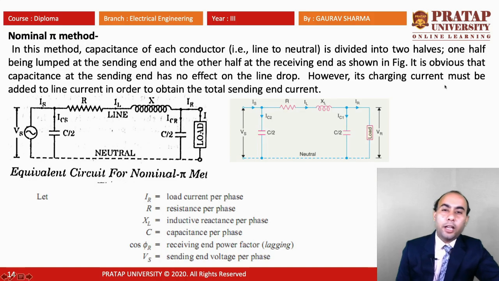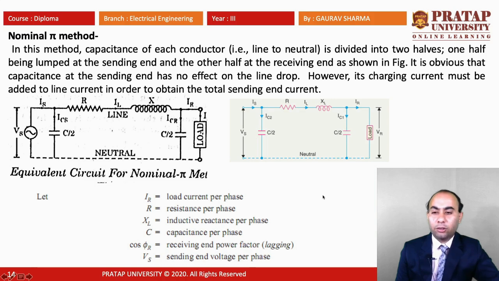Now, at last we have the nominal pi method. In this method, the capacitance of each conductor is divided into two halves, one half being lumped at the sending end of the line and the other half at the receiving end, as you can easily see in the figure. Its charging current must be added to the line current in order to obtain the total sending end current. So half of the capacitance is at the sending end voltage and half of the capacitance is at the receiving end voltage, and the resistance and reactance are at the center of the line.